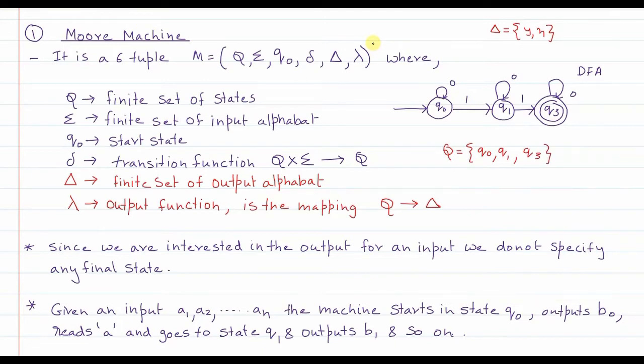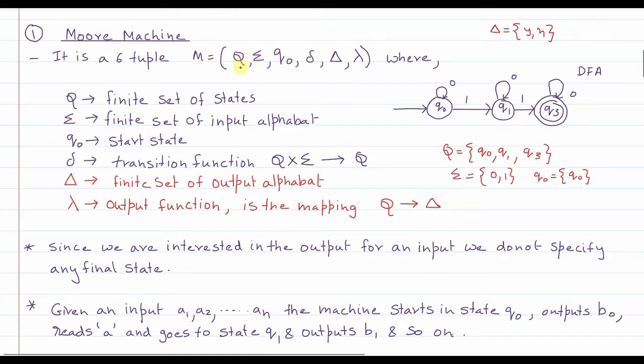What is sigma? The input alphabet. As you can rightly see, the input alphabet is 0, 1. Then what is the initial state q naught? In our discussion here, the initial state is also q naught. Now one thing you note: in a DFA there is something called a final state, which we depicted by A. Whereas in the Moore machine, nowhere have I specified the parameter A, the set of final states.